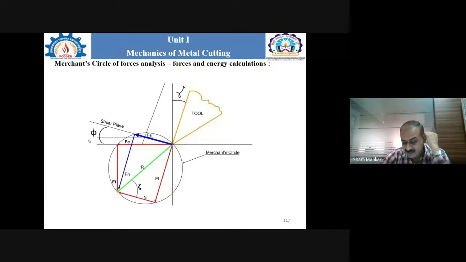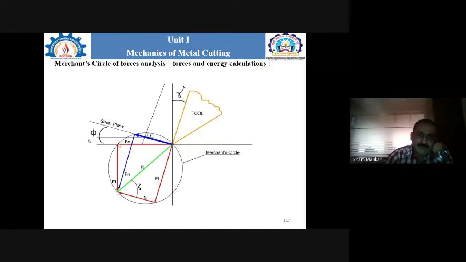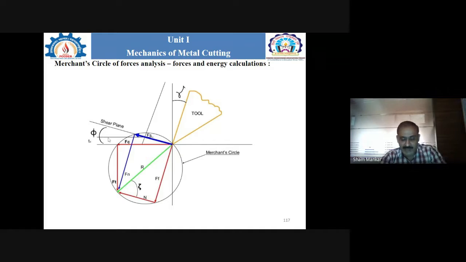That angle is the shear angle, the angle which is made by the shear plane with the line where the cutting tool interacts with the workpiece material. That is known as the shear angle phi. Correct?